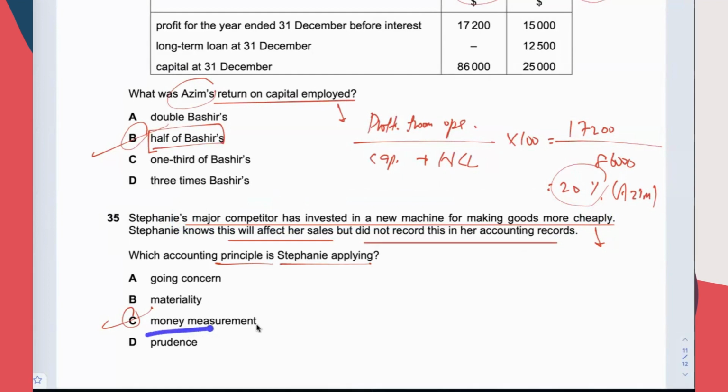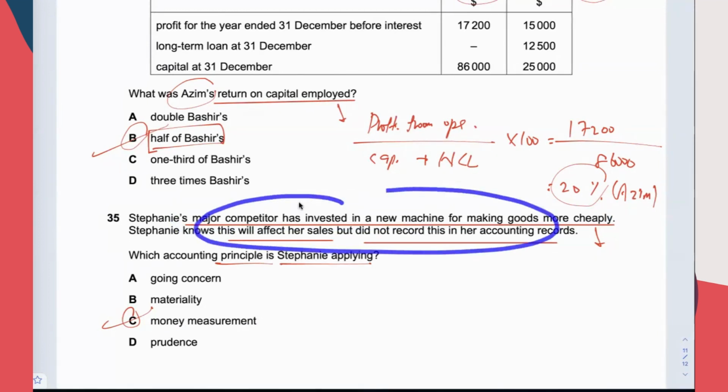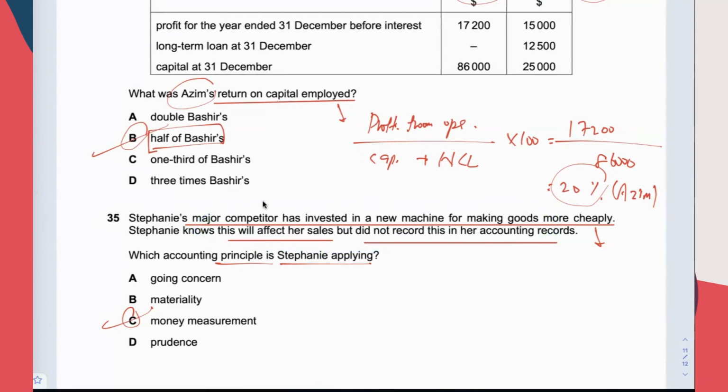It says that we cannot put something that we cannot measure reliably with a dollar sign into our SOFP. So this bad consequence we cannot measure with currency. Therefore, we don't put it into the SOFP. And this is consistent with the money measurement principle.